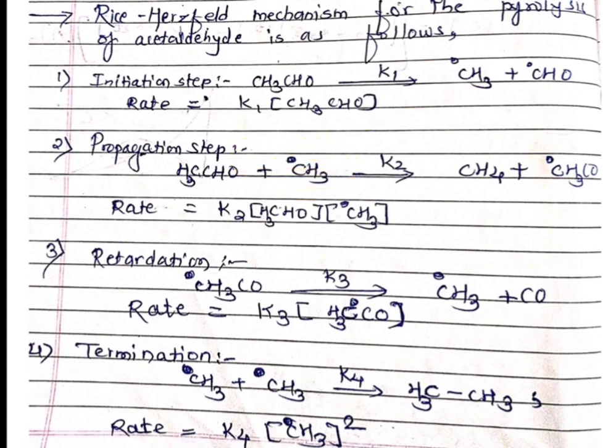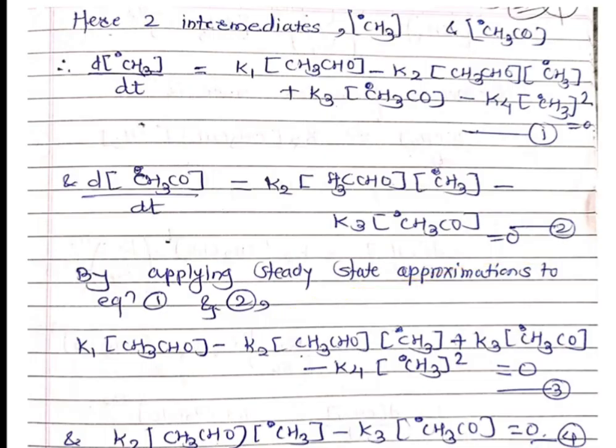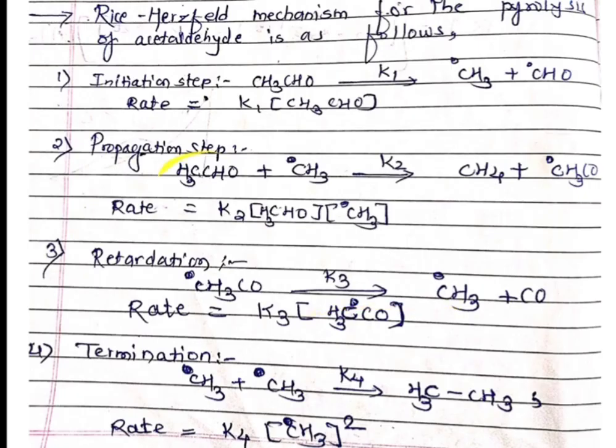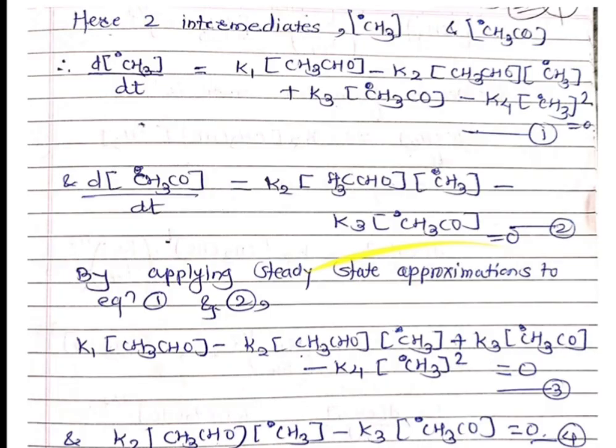It decreases to form the products CH4 and CH3CO radical. So the CH3 concentration is on the left side and it goes on decreasing to form a product. That's why a minus sign is written and the rate constant is K2. So in the second term you can write K2 into concentration of CH3CHO into concentration of CH3 radical. This is our second term.